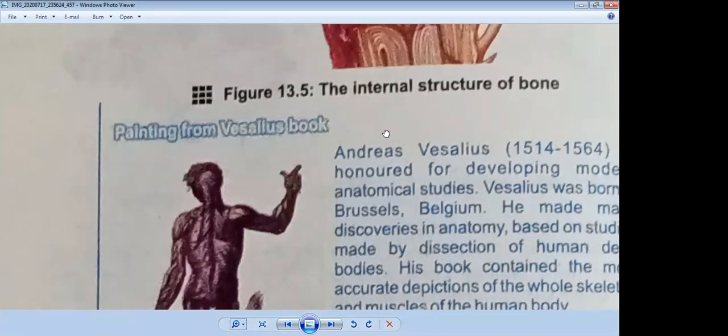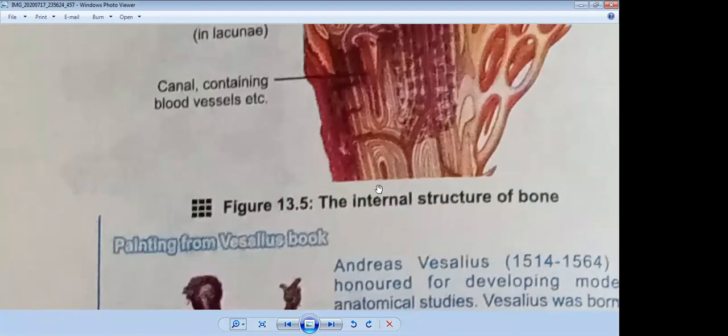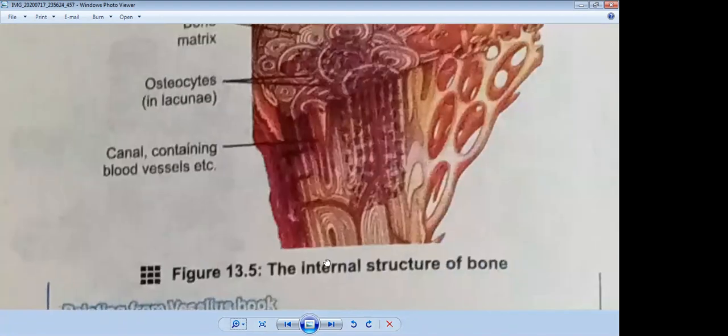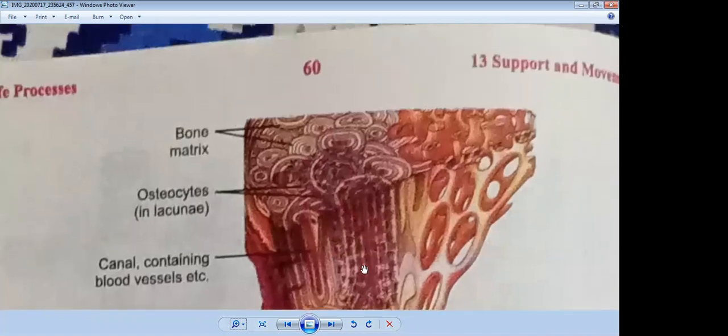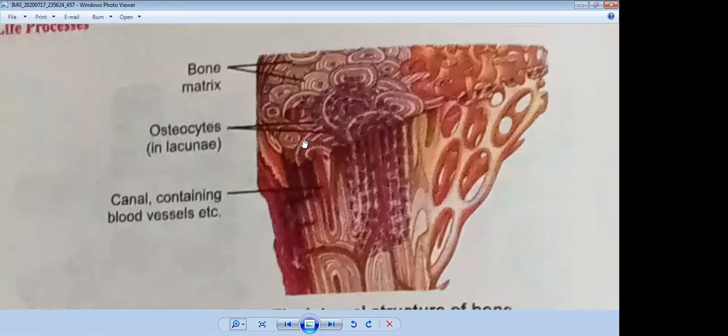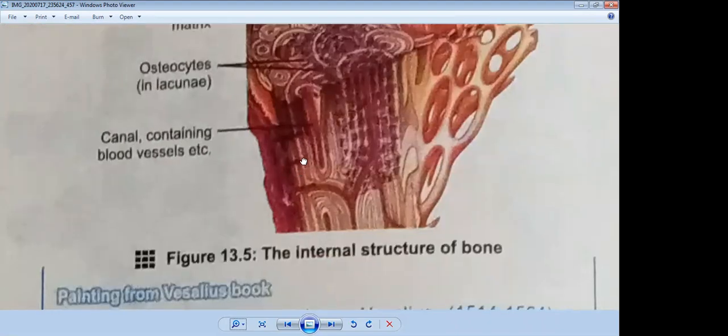First, we will observe the diagram of the internal structure of a bone. You can see this is the bone matrix. These are osteocytes present in lacunae. These are the mature bone cells. Then we see the canal containing blood vessels, etc. This is the internal structure of a bone, which is given in your book.